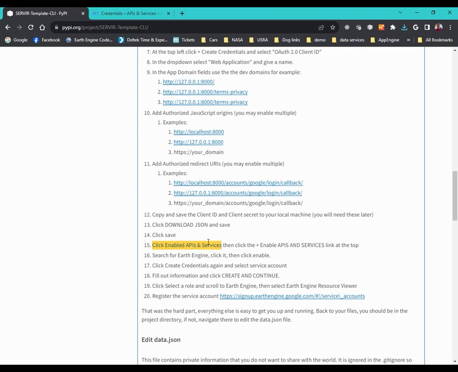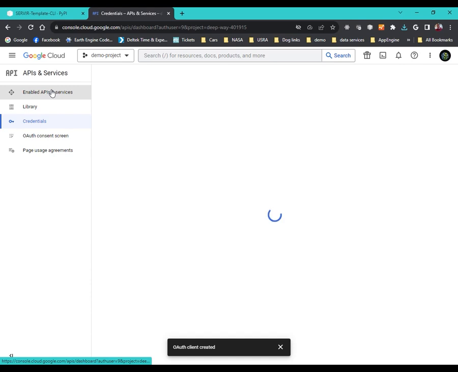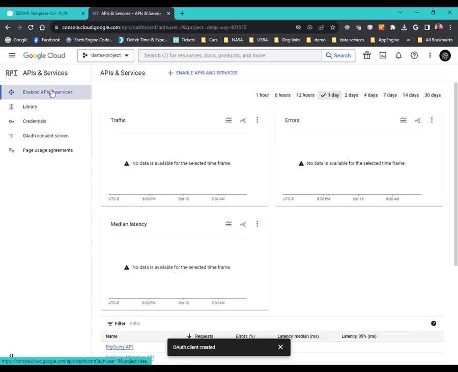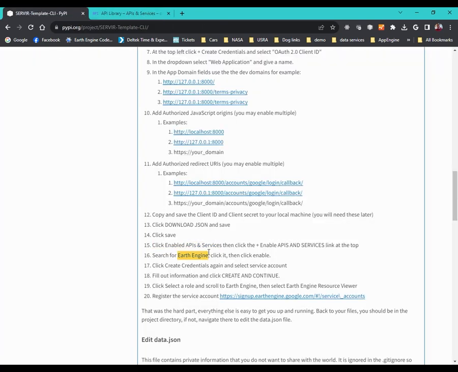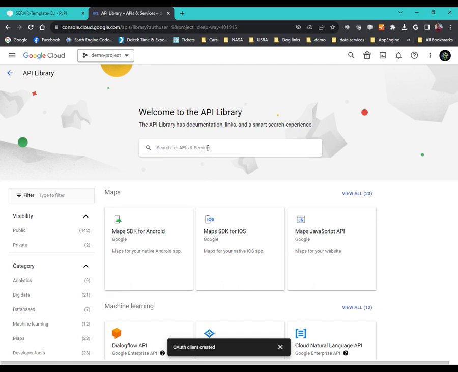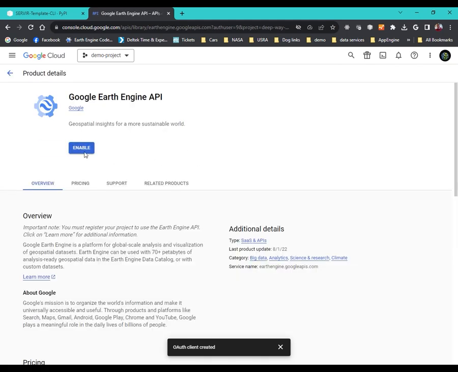Now we have to click Enable API and Services. There it is. And then we have to click Enable API and Services again. We have to search for Earth Engine. Okay, so we click that, click Enable.